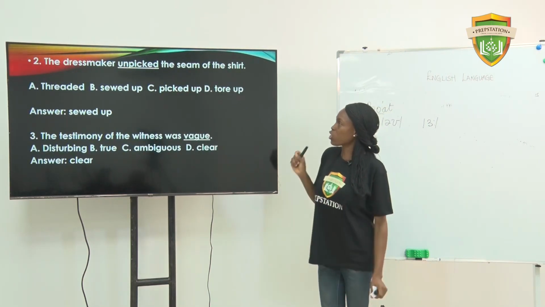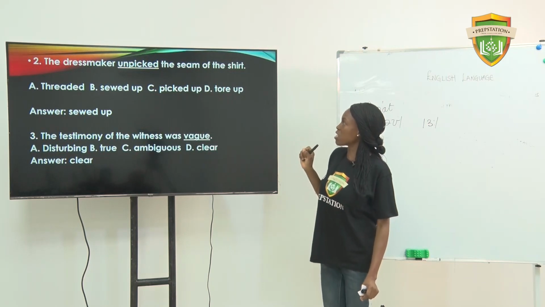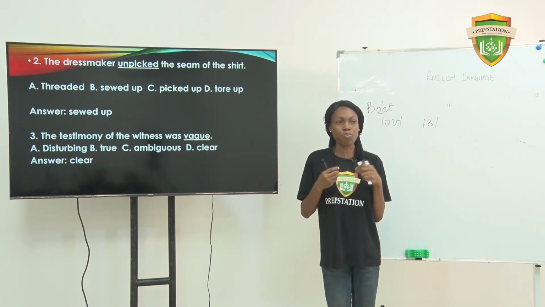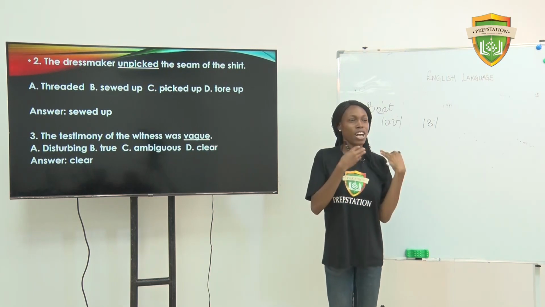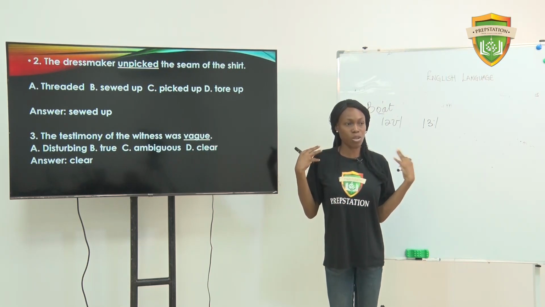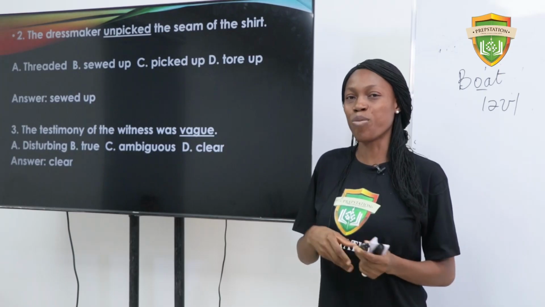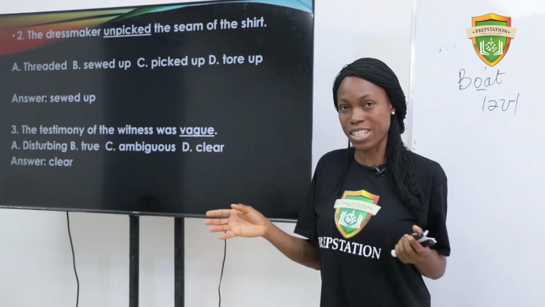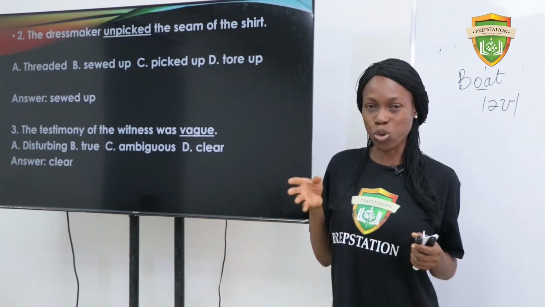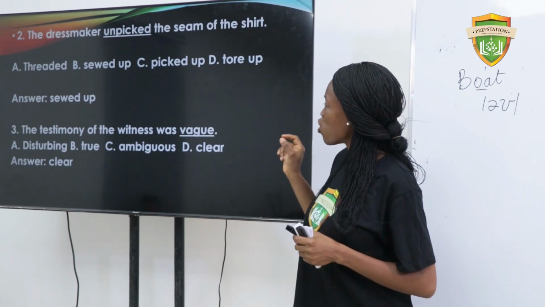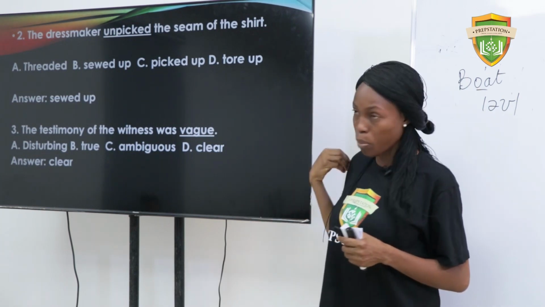Number 3, the dressmaker unpicked the seam of the shirt. Now what comes to mind most times when you hear unpick? Probably the clothes had something on them, maybe like a sequin, and she unpicked it and left it there. You might look at that as the literal meaning. A, threaded. B, sewed up. C, picked up.